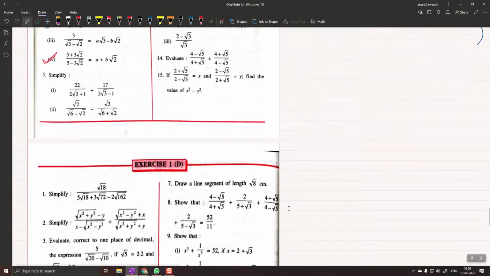Okay, do you see this question? Question number 5, sub question 2. I will just guide you what you have to do. Yes, sir. You have to rationalize the denominator of each of the fractions and make the denominators equal. It will become equal eventually, and then solve it and get the answer.